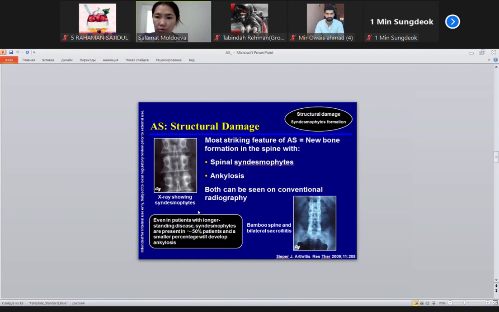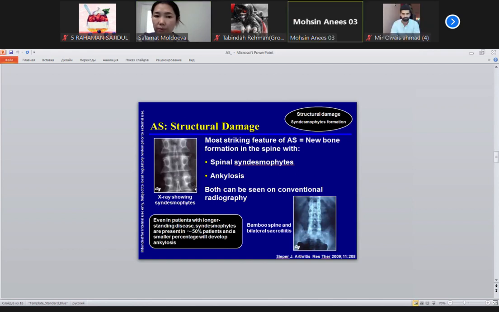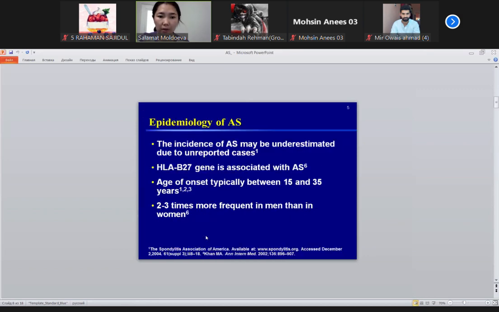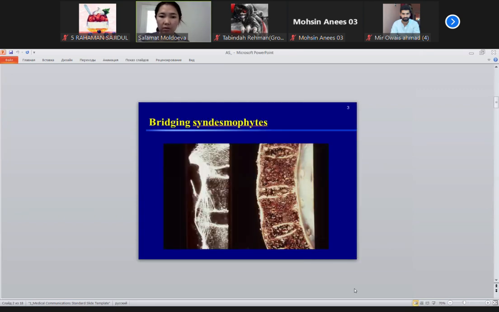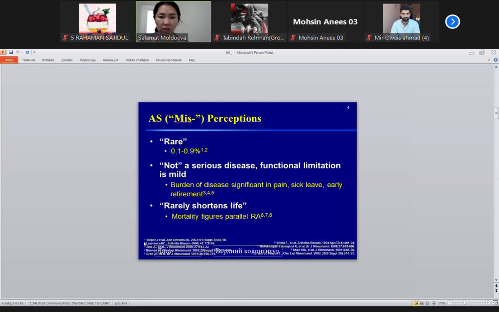Yes, when I show you. Okay, great. I hope you already understand that here should be a cavity, free place, but due to connection by syndesmophytes, it becomes bamboo spine. Look here, no cavity, already bamboo spine here. This is also bamboo spine already.